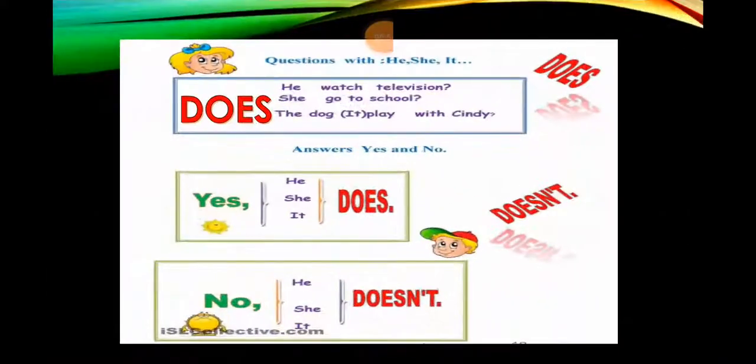The same happens with does. Okay? We use does with he, she, it. Remember, does he watch television? Does she go to school? Does the dog play with Cindy? Yes, he does. Yes, she does. Yes, it does. No, he, she, or it doesn't.